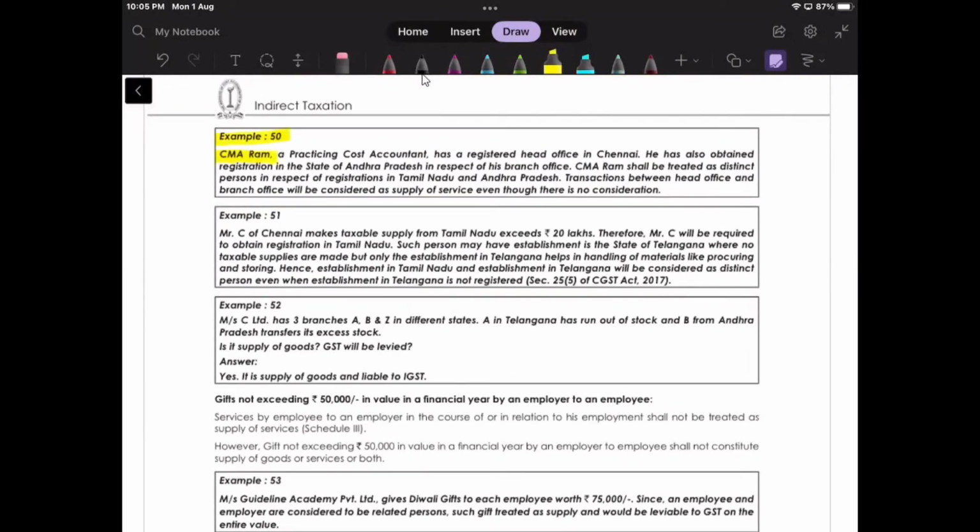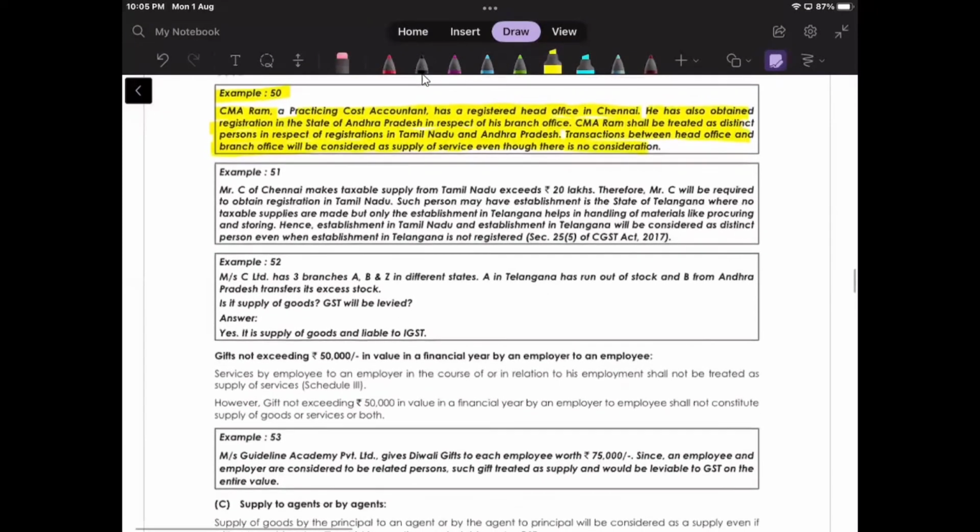CMA Ram, a practicing cost accountant, has a registered office in Chennai. He has also obtained registration in the state of Andhra Pradesh in respect of his branch office. Okay. CMA Ram shall be treated as distinct person in respect of registration in Tamil Nadu and Andhra Pradesh. Transactions between head office and branch will be considered as supply of service even though there is no consideration. Okay, nothing to explain. Things are simple, correct?